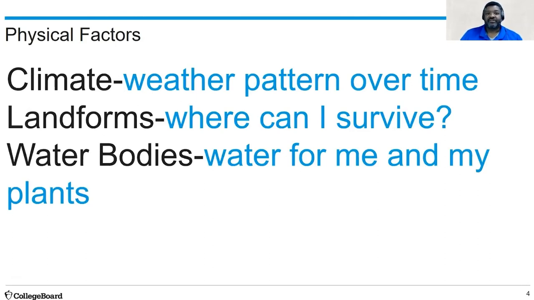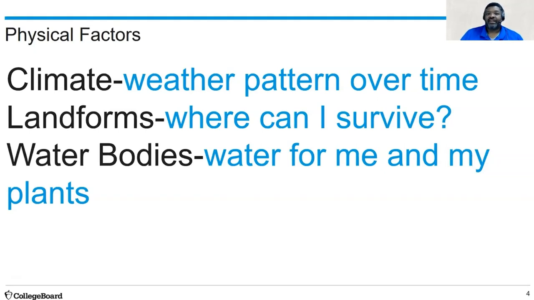First, physical factors. Climate influences where people live. People tend not to live in cold lands, but tend to live in more moderate temperatures. More people also live in lower latitude areas because of the abundance of rainfall.